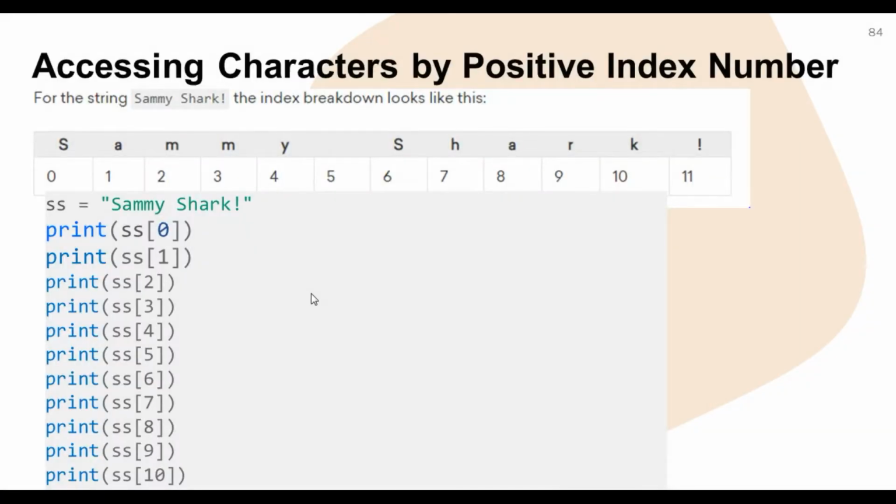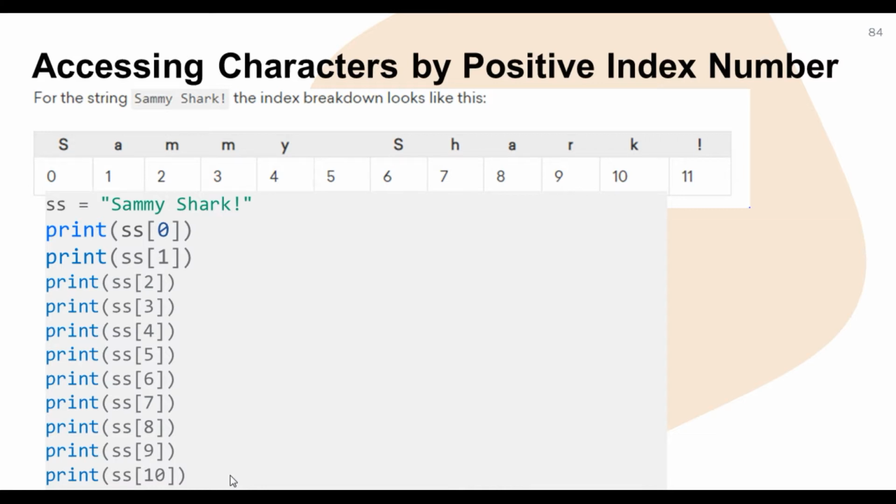Okay, student. So now we are going to understand accessing a character by positive index value, okay. A simple example I am giving here: a particular string we have declared, that is SimStark, okay, and its index is broken down like this. It will start from s, that is 0, to the exclamation sign, that is 11. So we can declare it like ss equals SimStark, and then after that one by one we are going to print it, okay, till the 11th value.